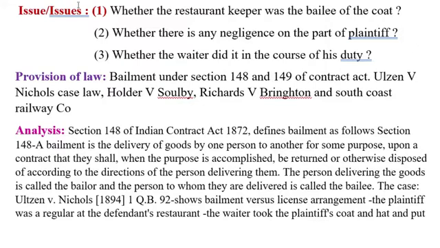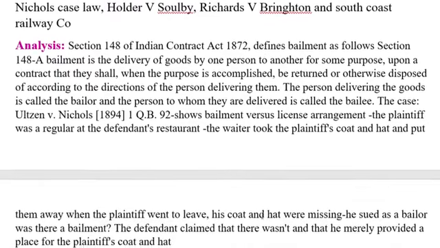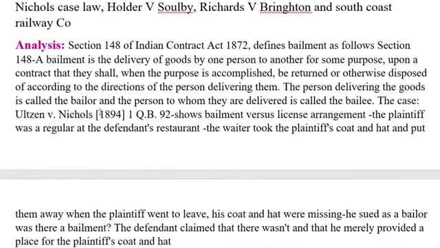So this is what we can see under section 148. The person delivering the goods is called the bailor, and the person to whom they are delivered is called the bailee. So these are the provisions of law.